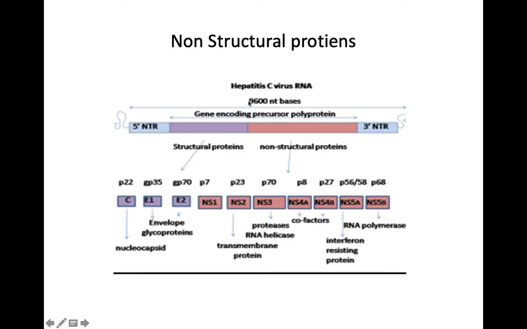So this is a picture showing the non-structural proteins. Here this is the genome of hepatitis C virus, wherein you can see the nucleocapsid C, E1 and E2, and the non-structural proteins. So these non-structural proteins are utilized in different generations of ELISA test.